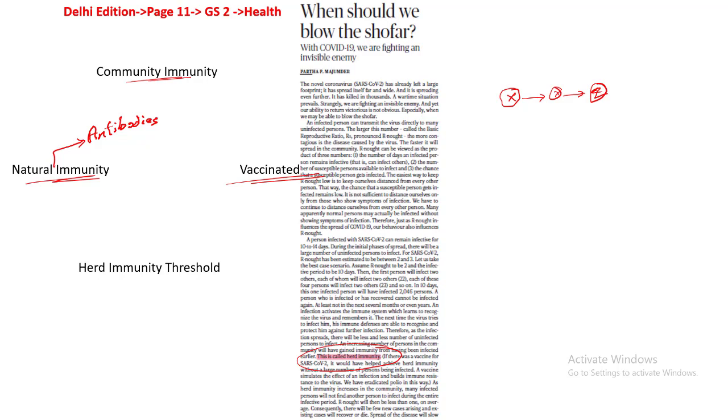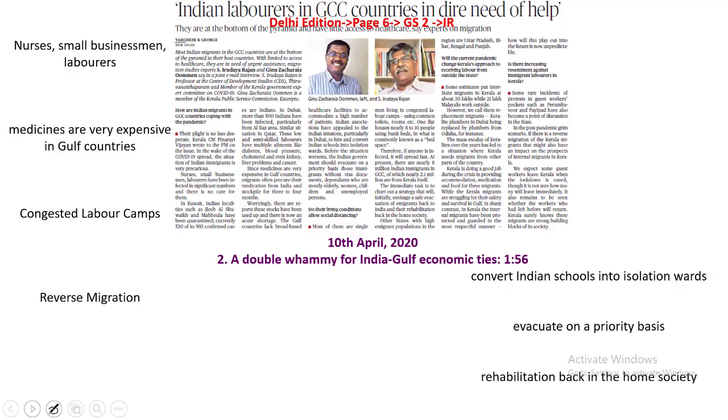Kindly note the percentage of people that must have immunity to slow this contagious disease and to stop an infectious disease is what is called herd immunity threshold. This is all we have to understand with respect to this article. The rest of the analysis we have done in the past 1 month. Now let's look into the next article.